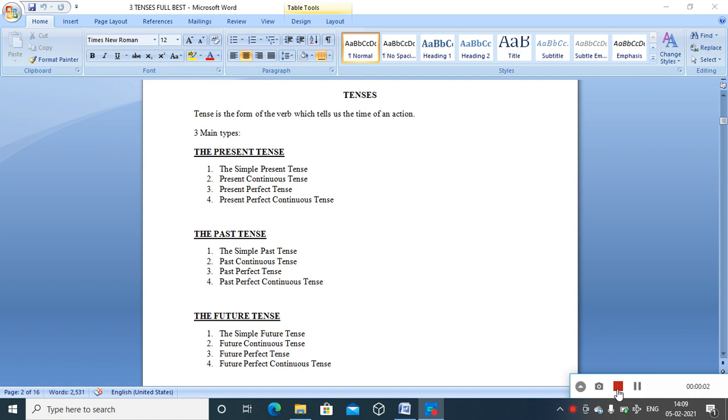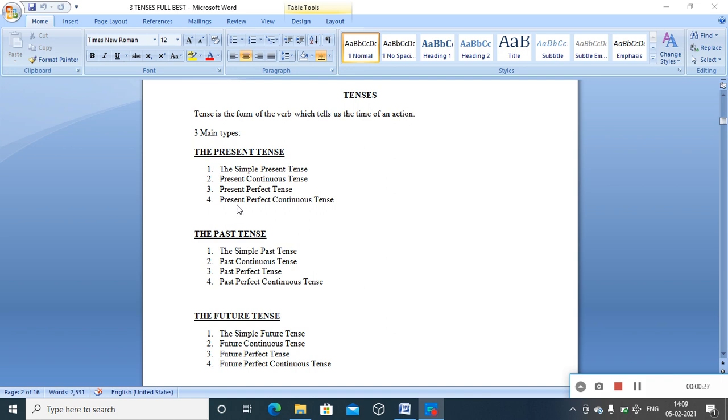Welcome to this session on tenses, the detailed analysis, detailed description for tenses. Tense, the definition, as I told you in the first introductory session, tense is the form of the verb which tells us the time of an action. That's why we have different major categories like present, past and future, and the sub-varieties.